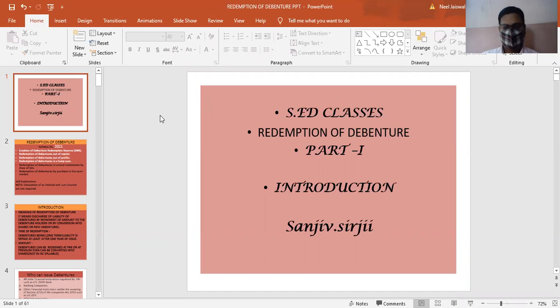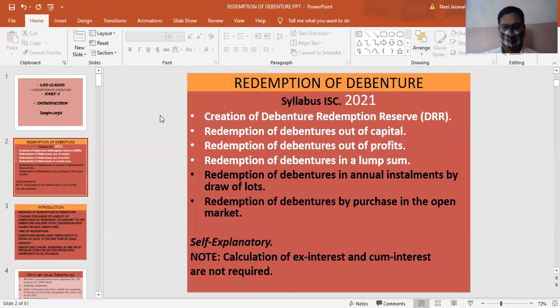This is the introduction part, the theory part we will be doing. Before we start, you should know that this is the syllabus: you have to know how to create DRR. You have to redeem the debentures out of capital, out of profit, and the redemption should be only in lump sum. That is only in the syllabus this time.